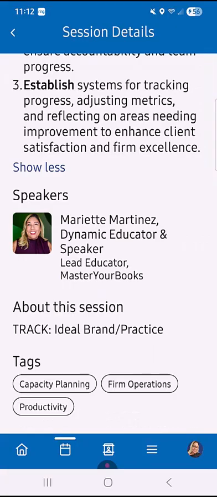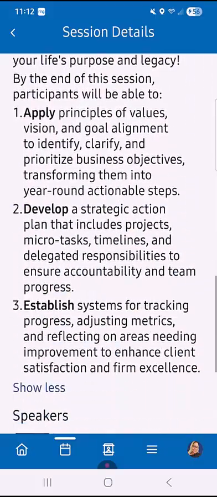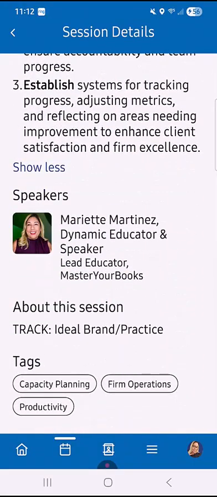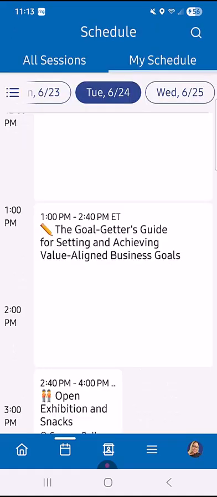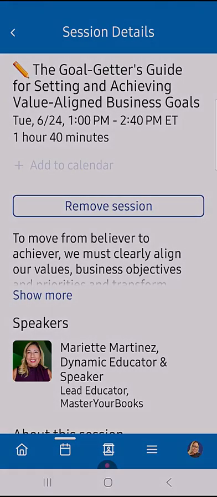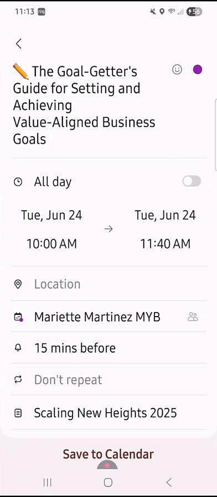So that's a really good way for you not only to look up a session, look at what's involved in the session, and check out the speaker of that session. You could also see what kind of tags have been assigned to the session. And of course, if you are all in on that session, don't forget to, number 1, click on it to save it, and number 2, go ahead and add it to your calendar just like this. So again, I'm going to add it to my calendar, and now it's in my calendar.